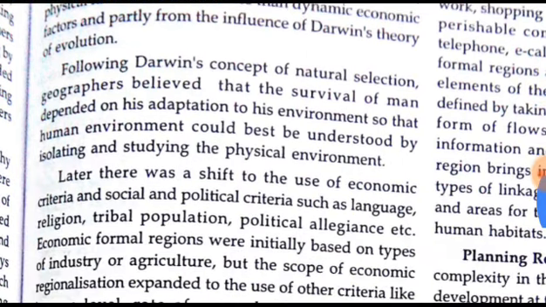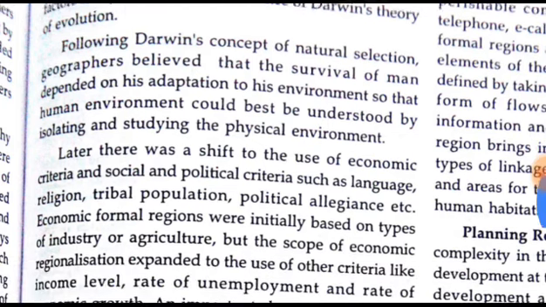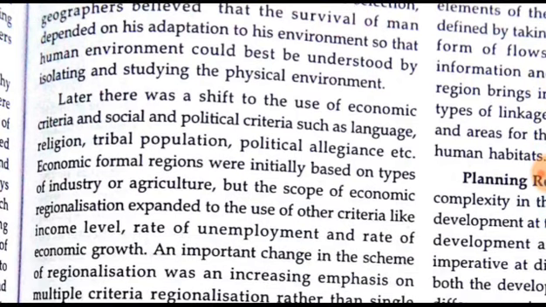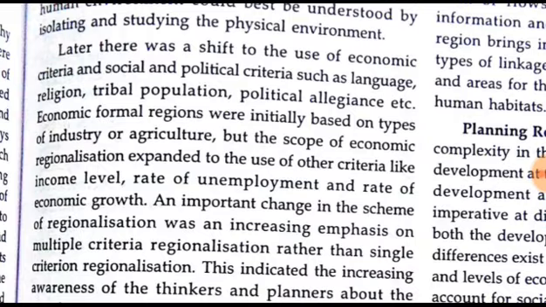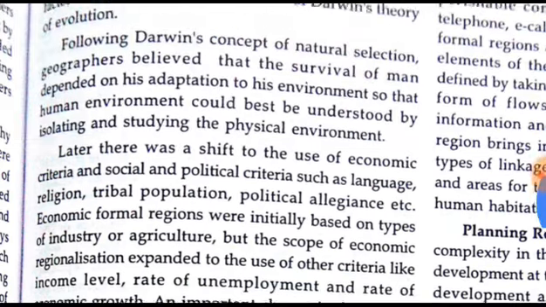Following Darwin's concept of natural selection, geographers believed that the survival of man depended on his adaptation to his environment, so that the human environment could best be understood by isolating and studying the physical environment. Later, there was a shift to the use of economic criteria and social and political criteria such as language, religion, tribal population, and political allegiance, etc. Economic formal regions.